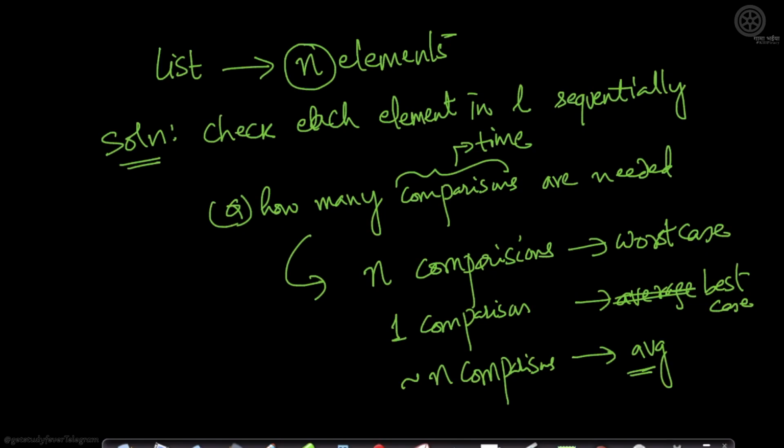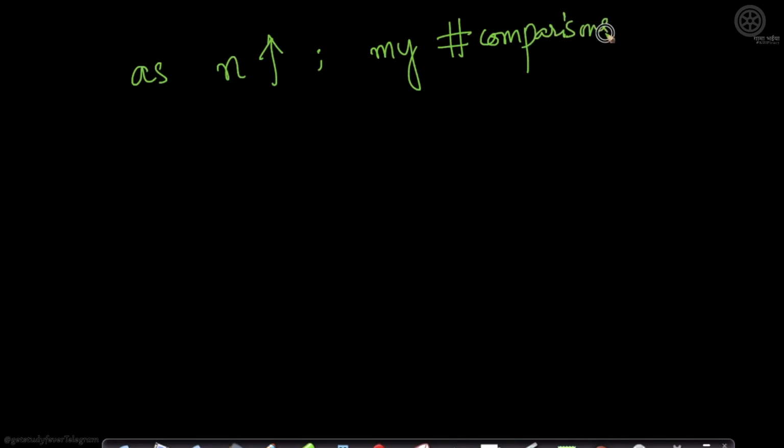Now look at it. As n increases, my number of comparisons, I write number as a hash, right? My number of comparisons also increases proportional to n, right? Imagine if n was 10, my number of comparisons is 10.